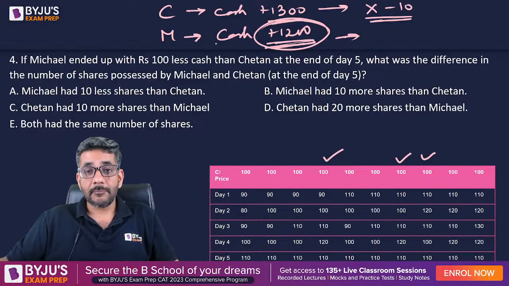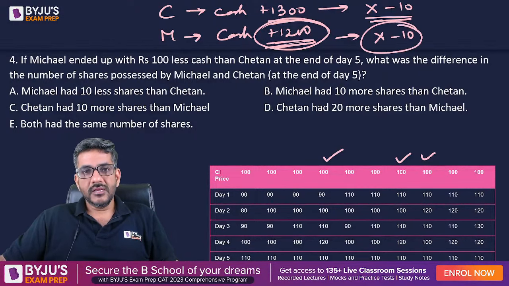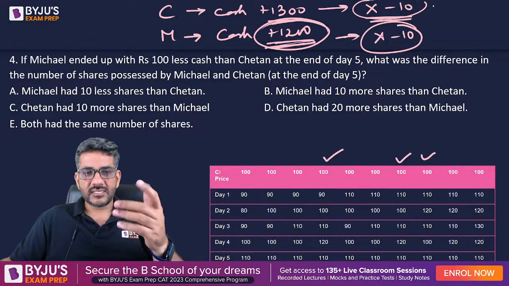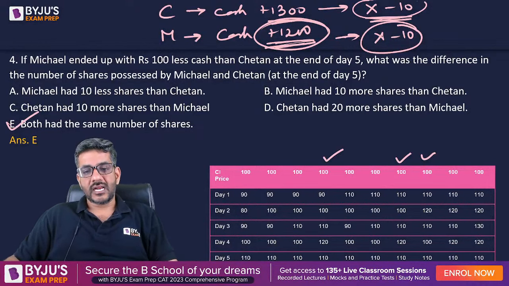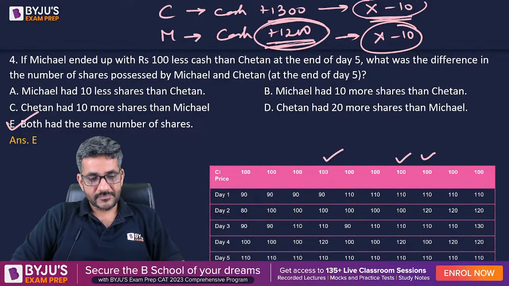So ultimately Michael will have 100 rupees less cash. So therefore I can say Michael sold only once. So Michael had X minus 10. Chetan also had X minus 10. So we can say that Chetan had X minus 10, Michael had X minus 10. They both had the same number of shares. So E option is the right answer for us. They both had equal number of shares.